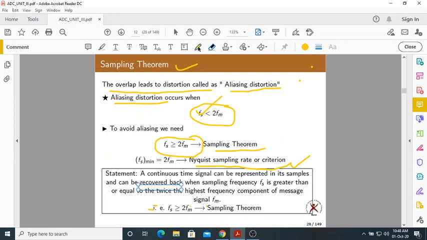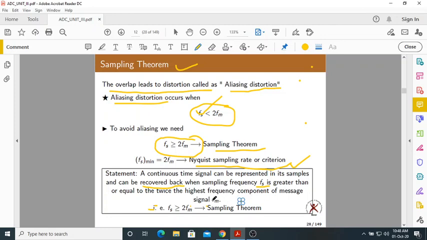So, what does it say? A continuous time signal can be represented in its samples and can be recovered back when the sampling frequency fs, which I told you is called the sampling frequency or sampling rate, is greater than or equal to twice the highest frequency component of the message signal.